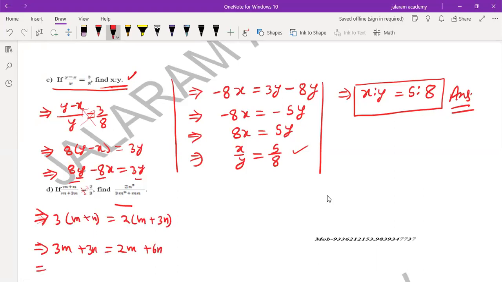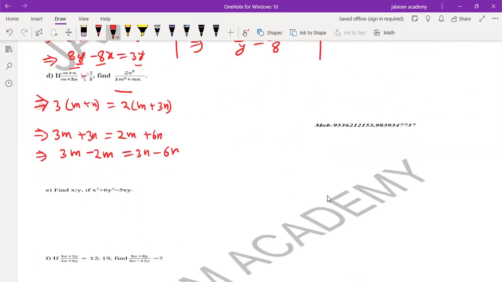Transfer the terms with m to the same side. 3m minus 2m equals to 3n minus 6n. It implies m equals to minus 3n. Means this ratio is negative clearly. The given ratio is m plus n over m plus 3n equals to 2 is to 3.